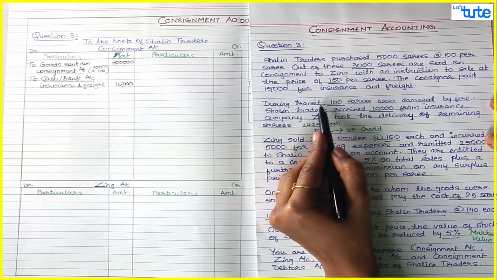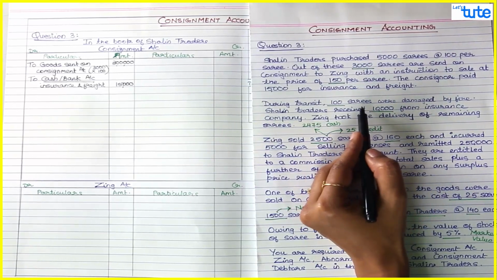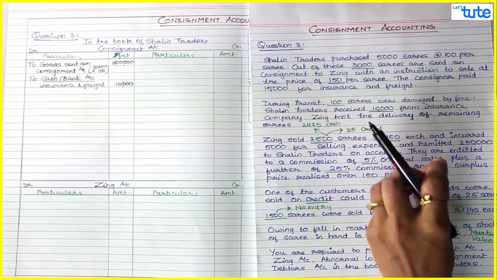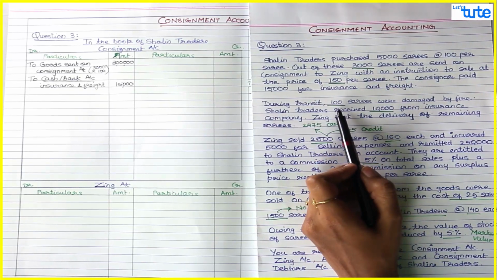Next, during transit 100 saris were damaged by fire. Now this is your abnormal loss. We have already seen the entries for the abnormal loss when we discussed journal entries. So what is the entry for abnormal loss?